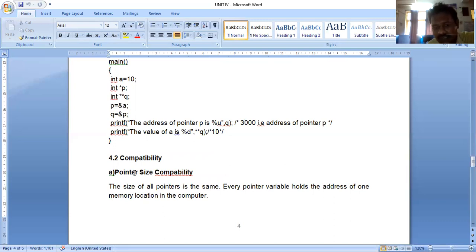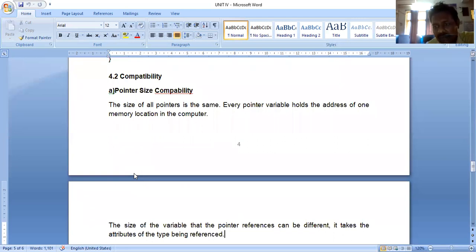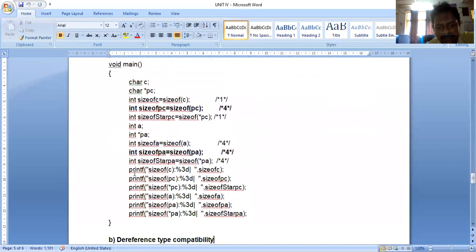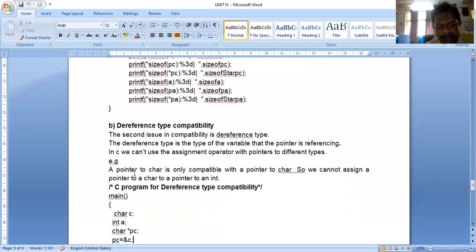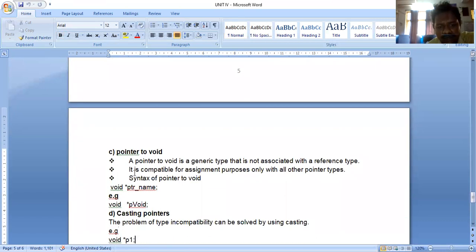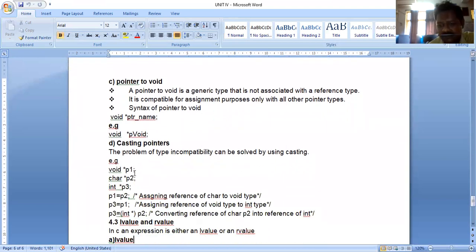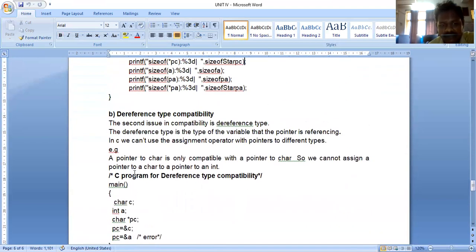Next concept is compatibility. First one, pointer size compatibility. Second concept is dereference type compatibility. Third one, pointer to void. Fourth one, casting pointers. These four concepts we are learning in this type compatibility.